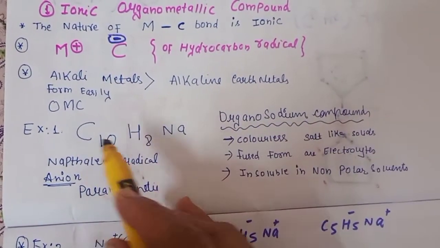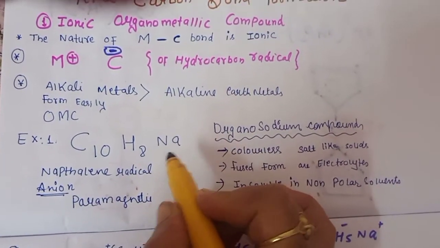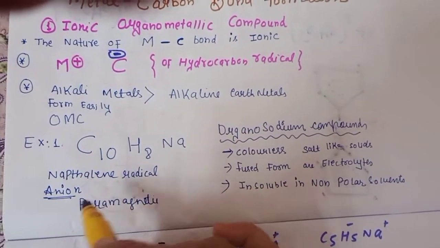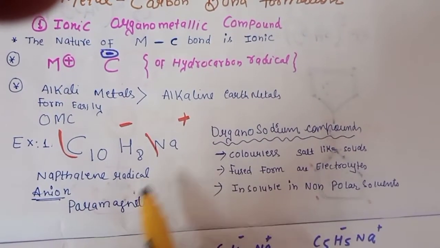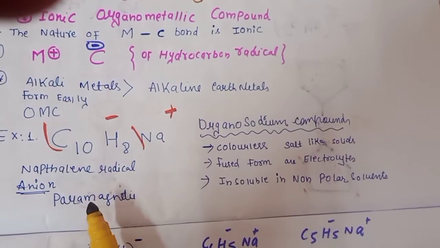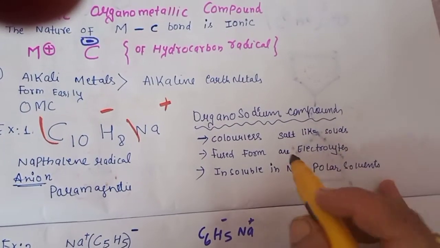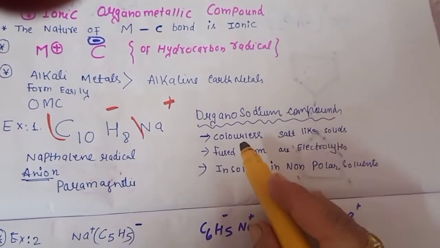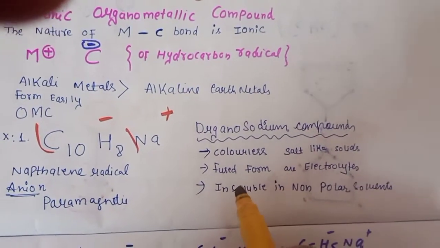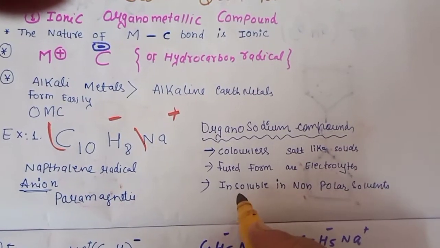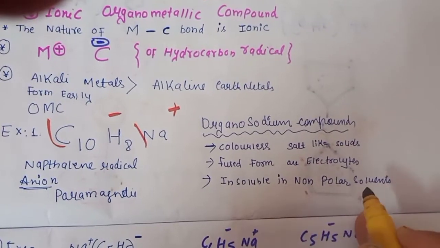For example, if we take naphthalene as a pi bonding ligand and the compound is with sodium, the naphthalene radical will have the minus charge and sodium will have the positive charge, and these compounds are generally paramagnetic in nature. Generally sodium forms a lot of organometallic compounds. Some characteristics I have written. The organosodium compounds are colorless salt-like solids. In the fused form they are generally electrolytes. They are insoluble in non-polar solvents.